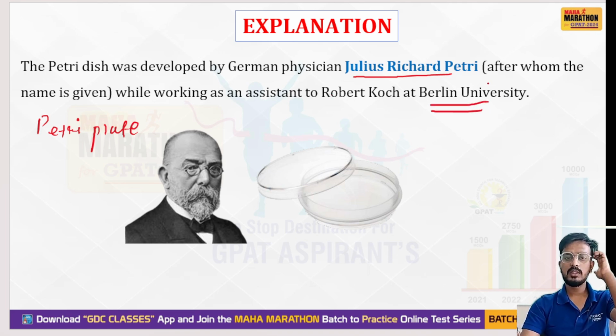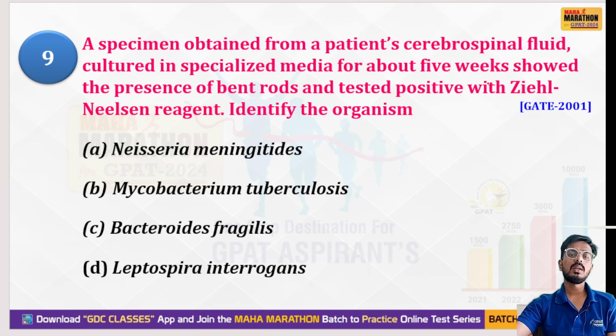Okay. Next question. Next question is: a specimen obtained from a patient's cerebrospinal fluid, cultured in a specialized media for about 5 weeks, shows the presence of bent rods and tested positive with Ziehl-Neelsen reagent. Identify the organism. This question was asked in GPAT 2001. So your question is: when the cerebrospinal fluid of a particular patient has been obtained and cultured for 5 weeks, it shows the presence of bent rods and tests positive with Ziehl-Neelsen. Remember, Ziehl-